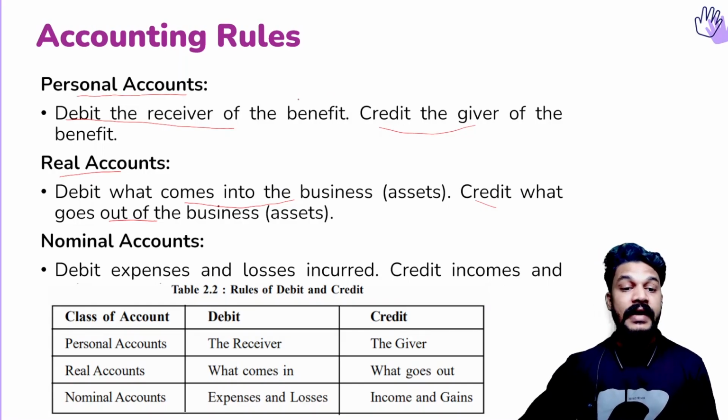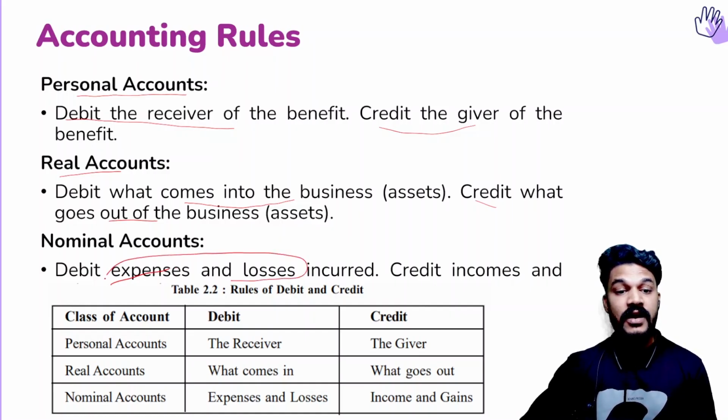And the nominal accounts. In the nominal accounts case, debit all expenses and losses, and credit incomes and gains. So remember, incomes and gains are credited and expenses and losses are debited. So this is the summary of the rules.